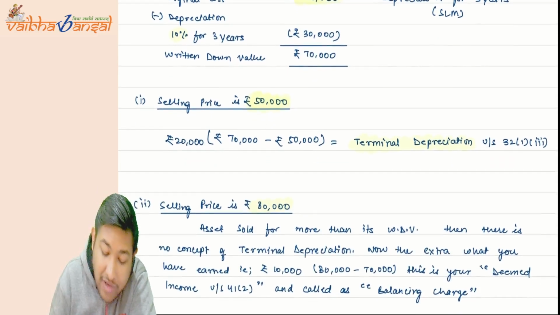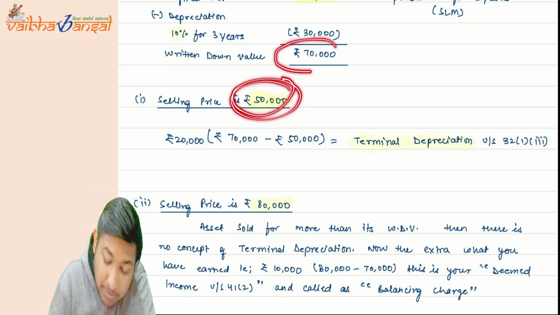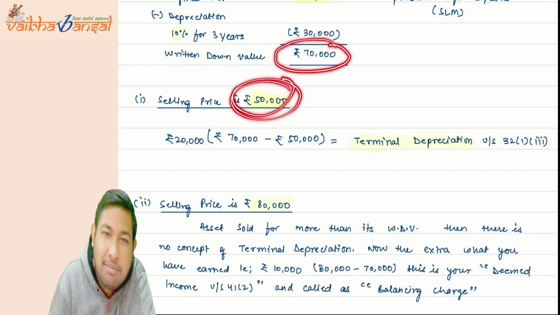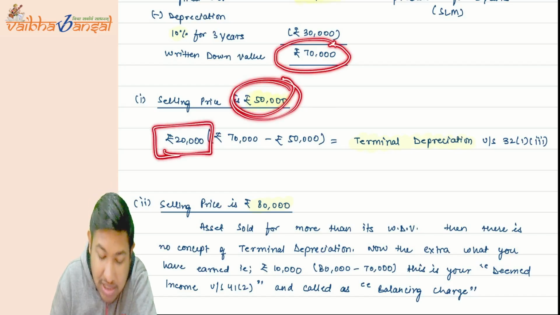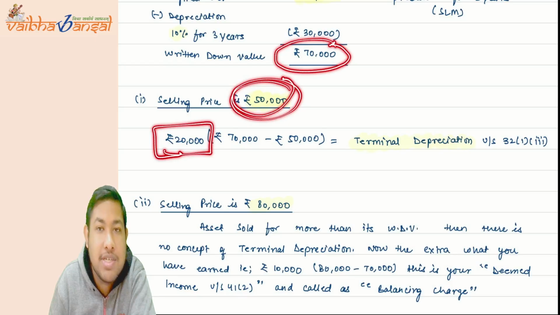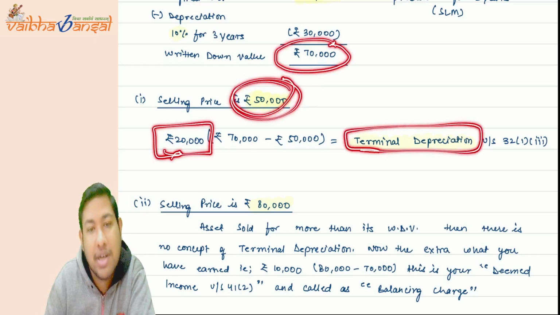Now suppose I sold it for 50,000 only. It means the asset in the books is 70,000, but in the market the particular asset is only worth 50,000. It means 20,000 is less depreciated in our books, so we take depreciation of that 20,000 as well. The government says that it is a terminal depreciation.